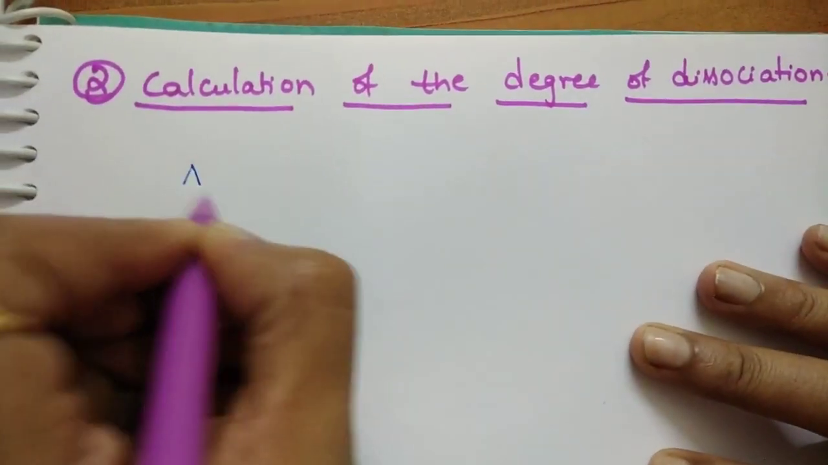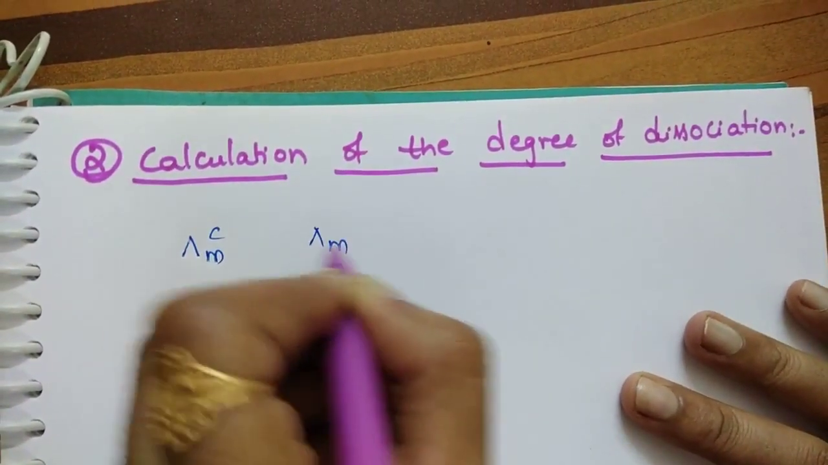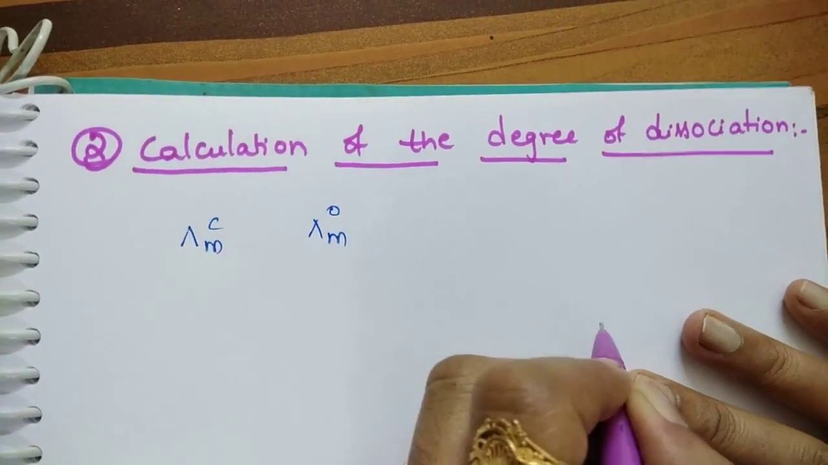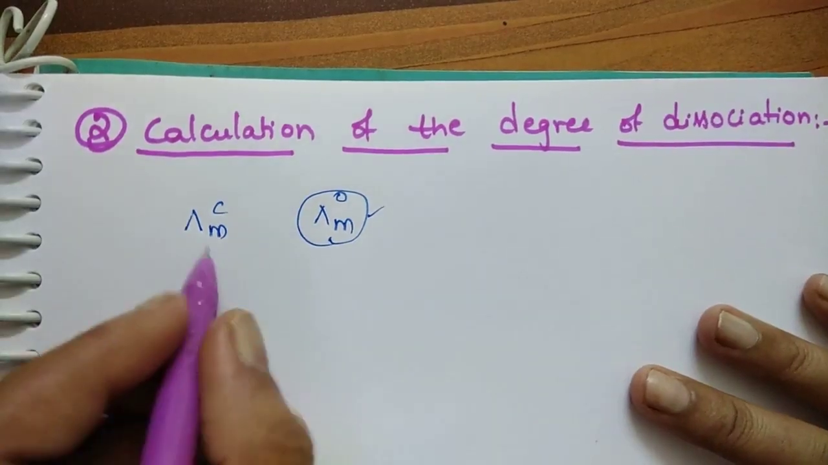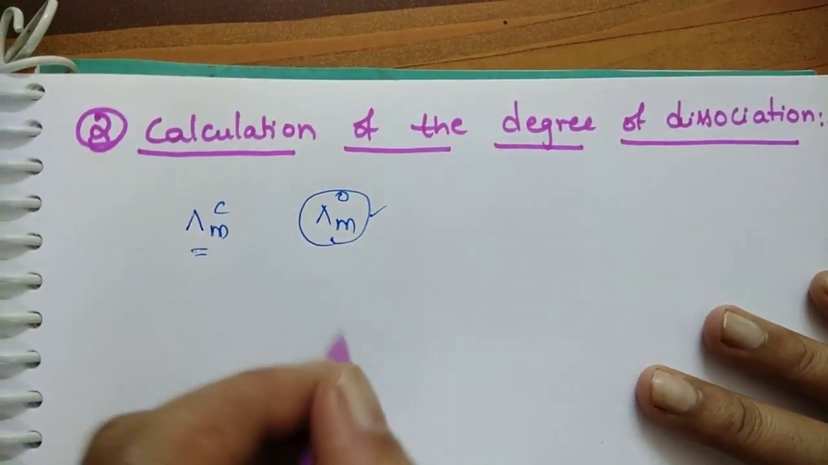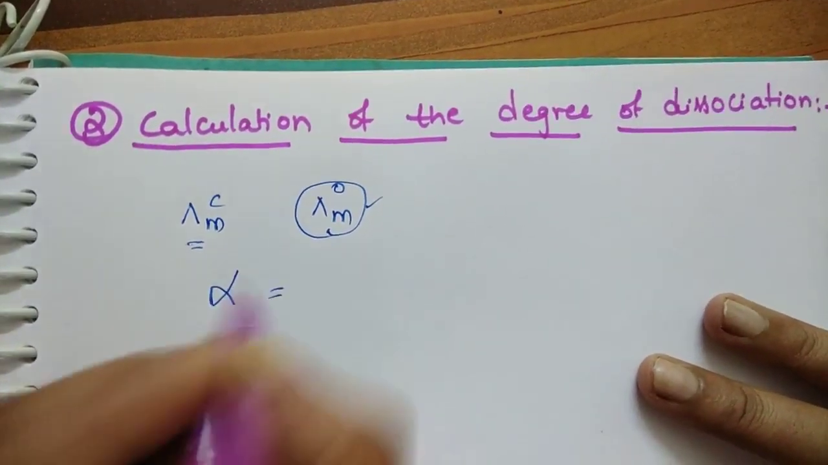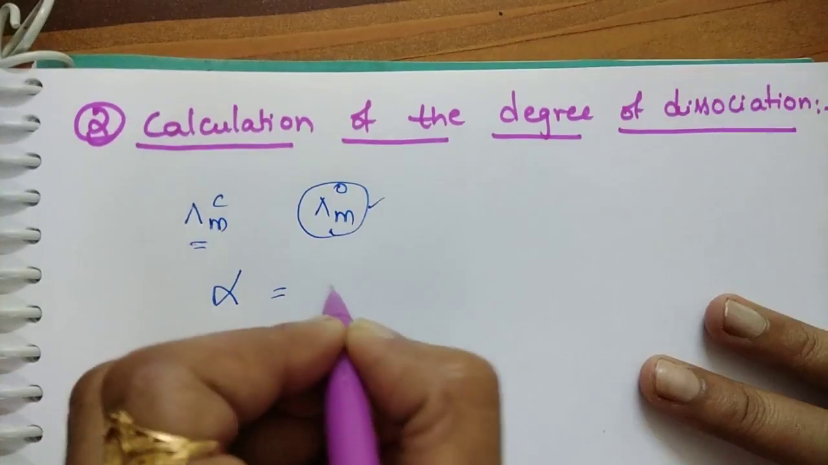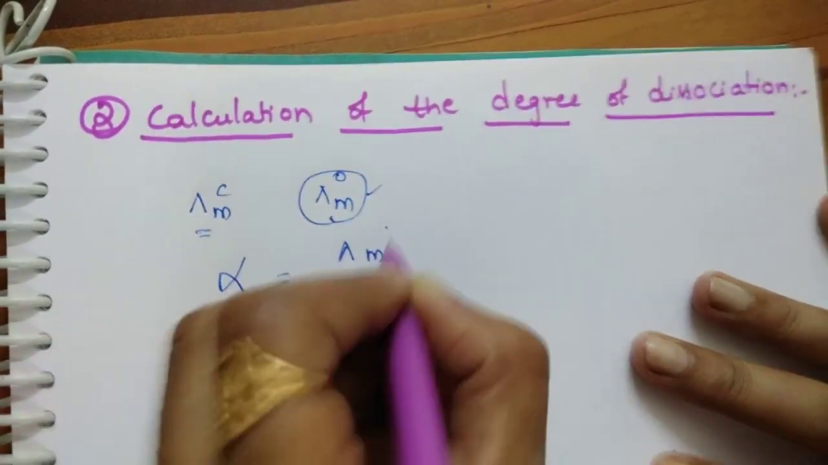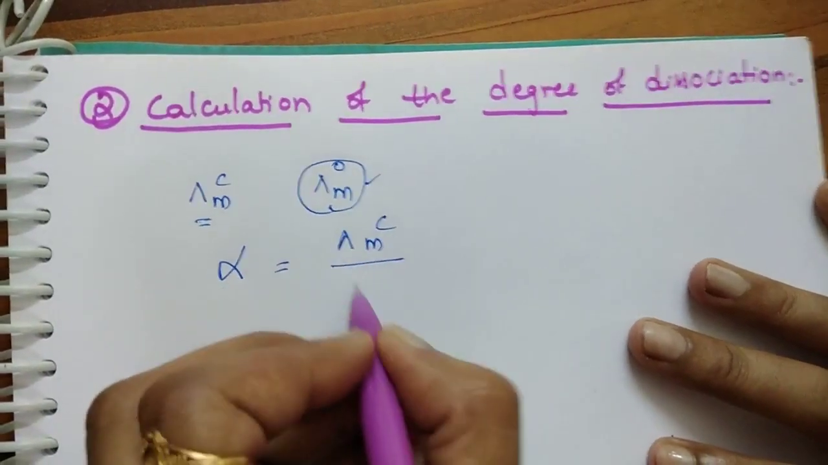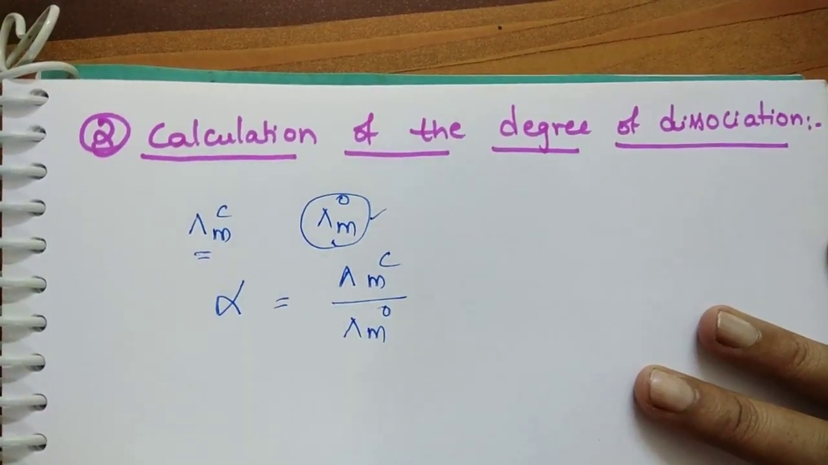See, this is molar conductivity at any concentration and molar conductivity at infinite dilution. So, if you know the molar conductivity at infinite dilution and the molar conductivity at any concentration, then we can find the degree of dissociation. Alpha, which is nothing but the degree of dissociation, is equal to the molar conductivity at a particular concentration upon the molar conductivity at infinite dilution.